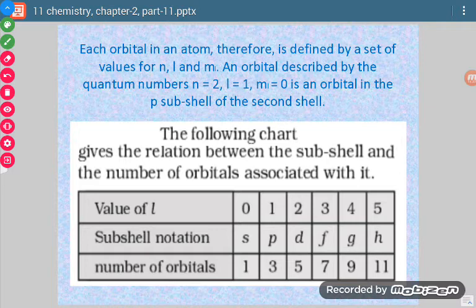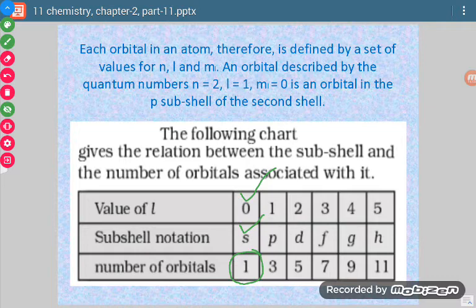Now how to do it? This table we need to learn. See, if L value is 0, then it means subshell is S. Now from L value we can calculate how many total ML values are there. As many ML values are there, that many will be the number of orbitals.